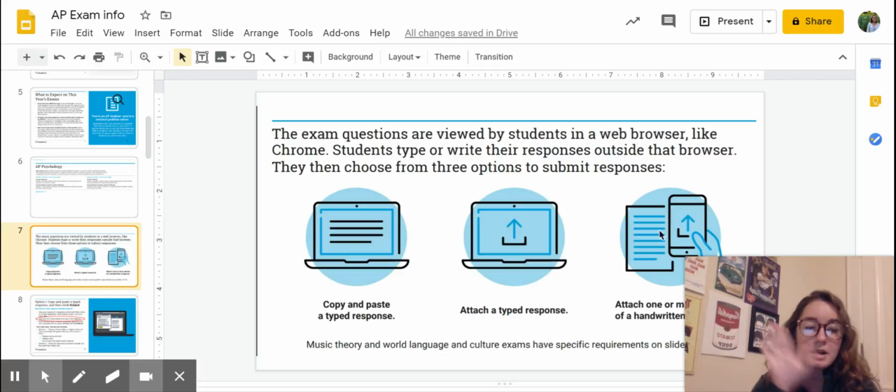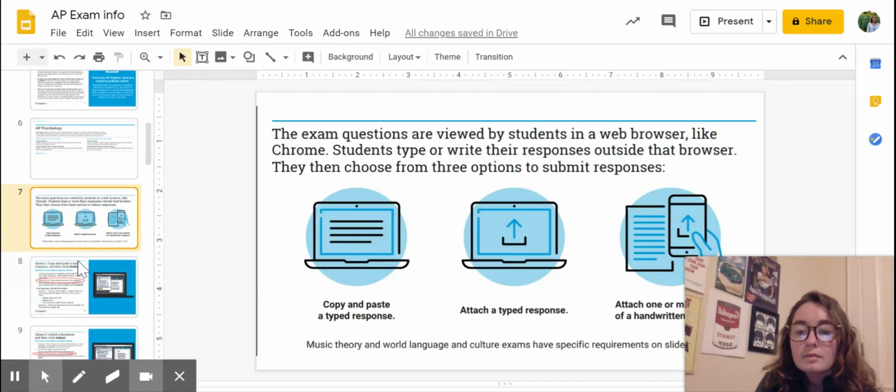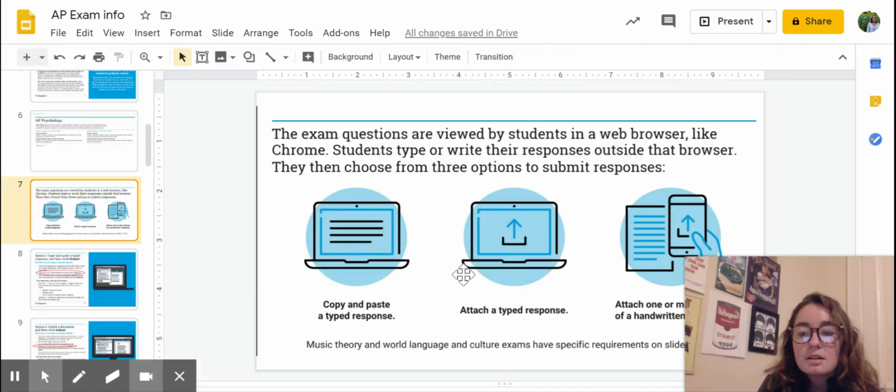And then you'd take a picture of it on your phone, email it to yourself, open it up on the computer, and submit. That's extra steps, so just be very wary of that, and that's why we're not encouraging it. Same thing with all these, though. In the document you're submitting, you're going to prepare it ahead of time, so that way you're not clicking on a doc and wasting time.